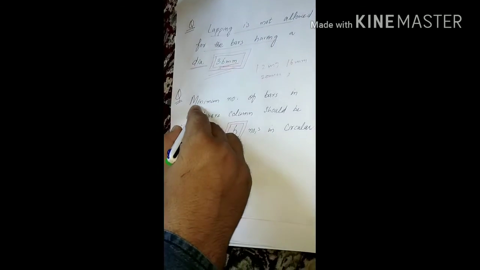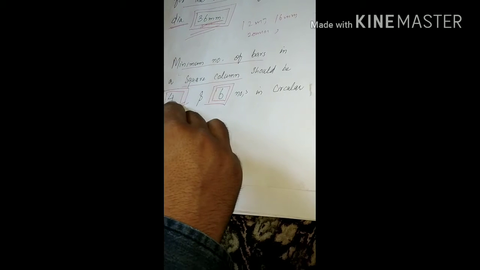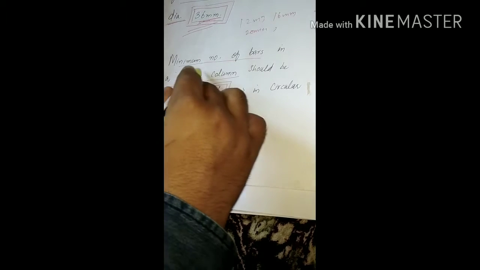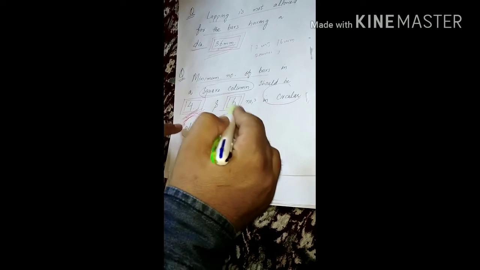The next question is, what is the minimum number of bars in a square column? It should be 4 numbers. The minimum should be 4 for a square column. If we talk about a circular column, it should be 6 numbers of bars.